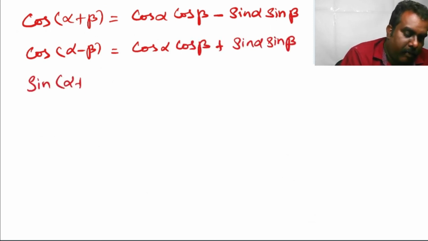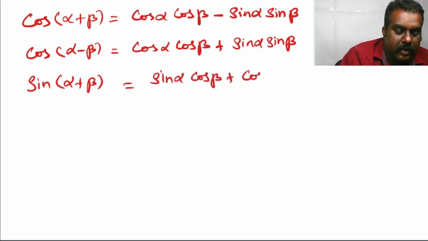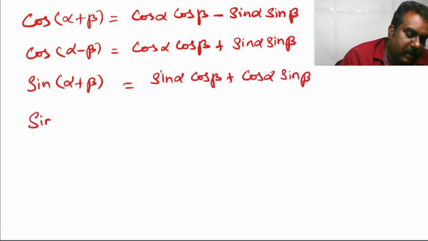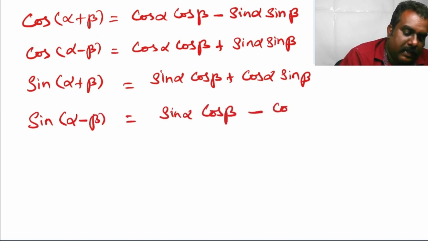Sin of alpha plus beta is equal to sin alpha cos beta plus cos alpha sin beta, and sin of alpha minus beta is equal to sin alpha cos beta minus cos alpha sin beta.